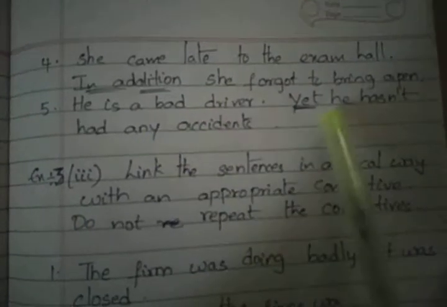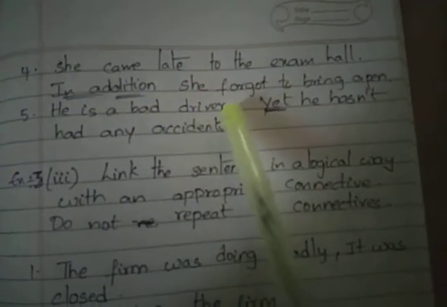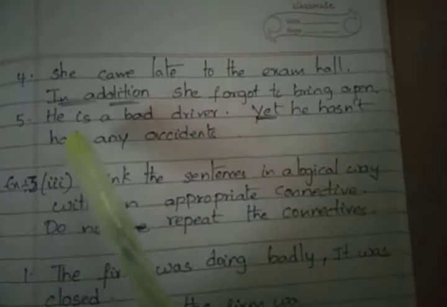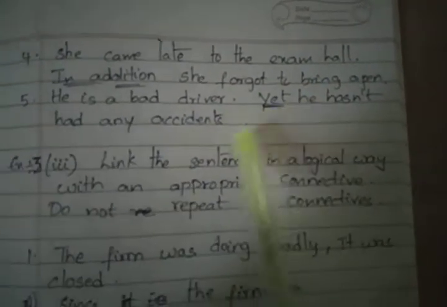So here the connectives are connecting the sentences. Look at here. Two parts of a sentences. He is a bad driver. At he hasn't had any accidents. Got it? So here at is connecting these two. So it's called as connectives.